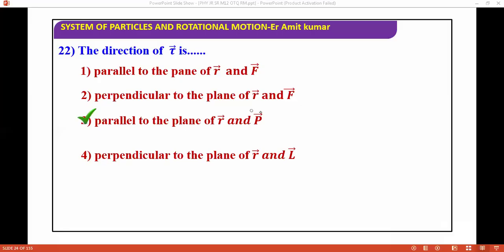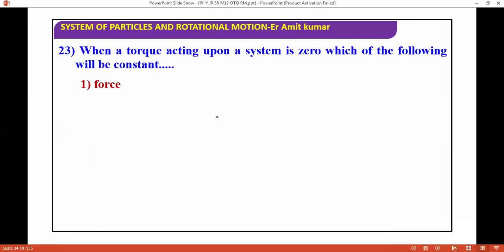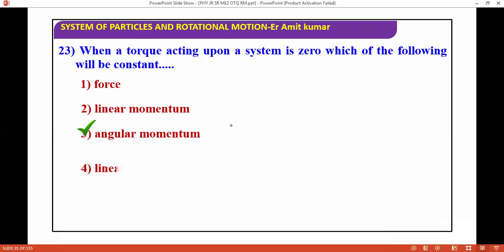Next question we have, when the torque acting upon a system is zero, which of the following can be zero? So torque is zero means what? Angular momentum is constant. Next question we are moving ahead.